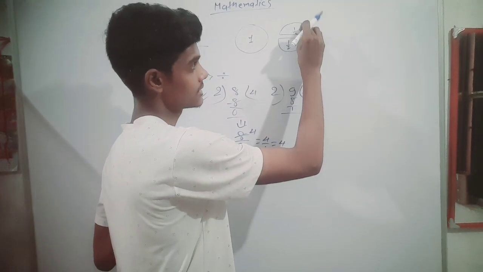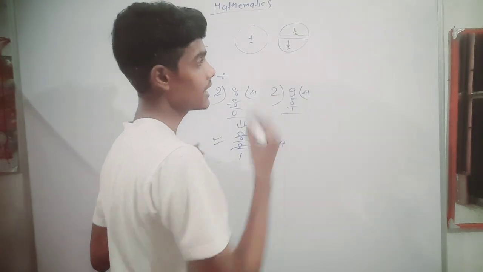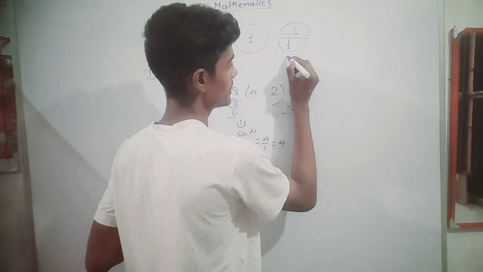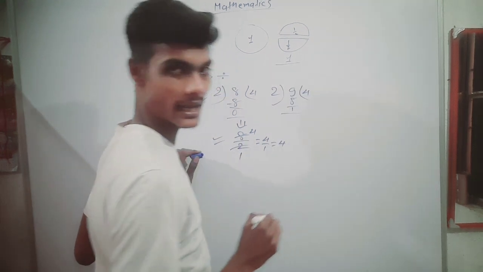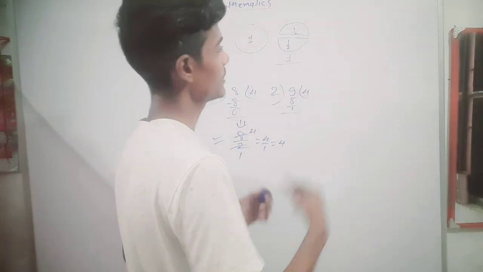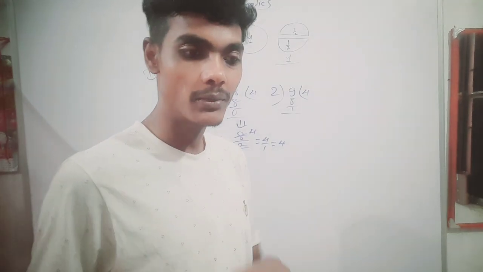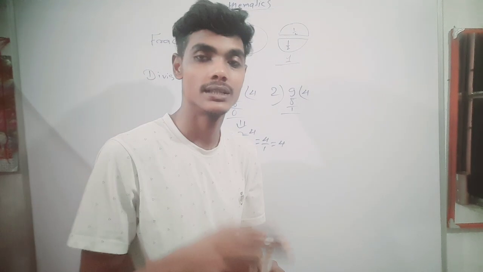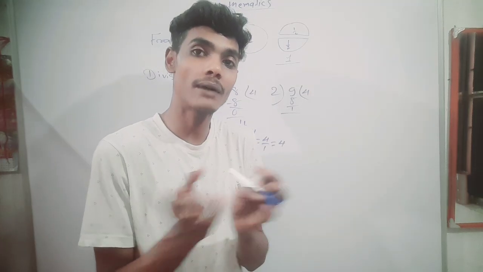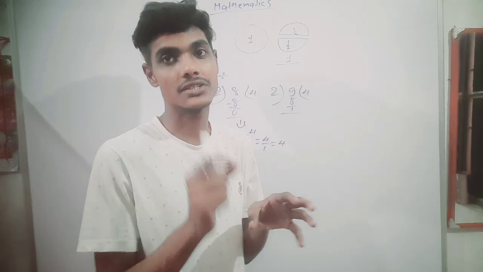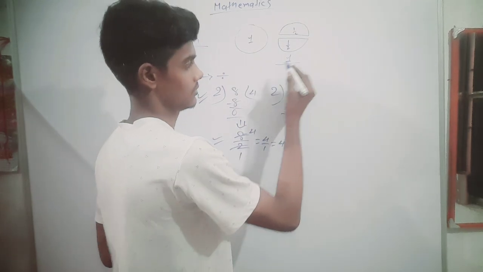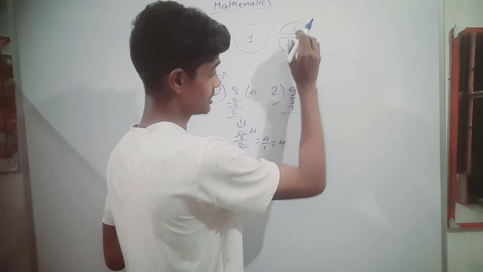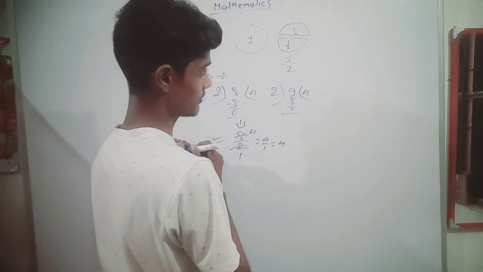We are seeing this. It is a two part, but it is the part of one bread, whole one bread. The whole part is written on the upper side of the line, and the total part, how many parts this one bread is divided into, that is written in the lower part. That is, I have distributed it in two parts, that is known as 1 by 2.